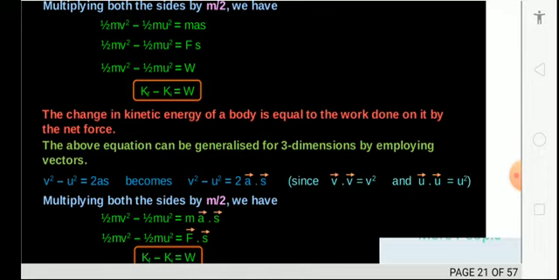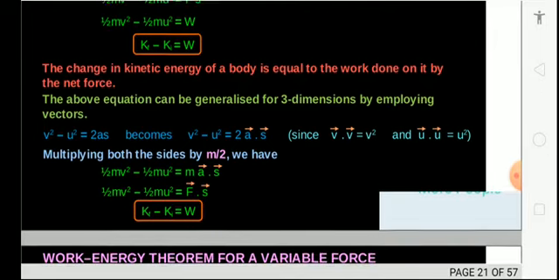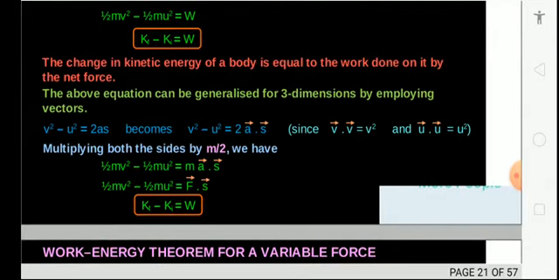Generalized, it is W is equal to delta K. The change in the kinetic energy of the body is equal to the work done on it by the net force. The above equation can be generalized for 3 dimensions by using vectors. Just replace a dot s by a vector dot s vector, because u and v when multiplied by each other will give you a scalar quantity. So thus you will get the same equation, half mv square minus half m u square is equal to F vector dot s vector.